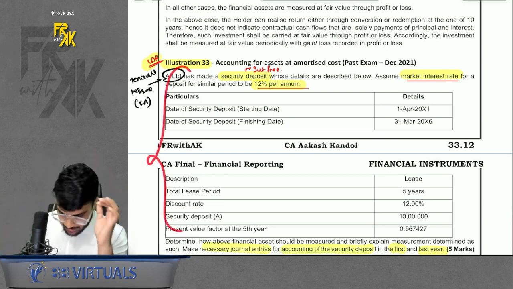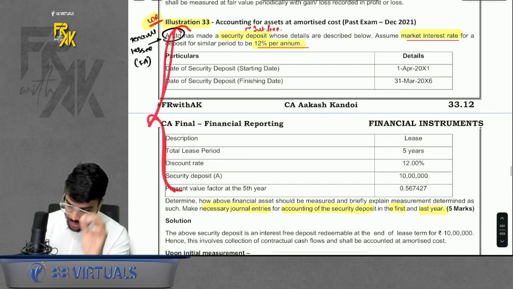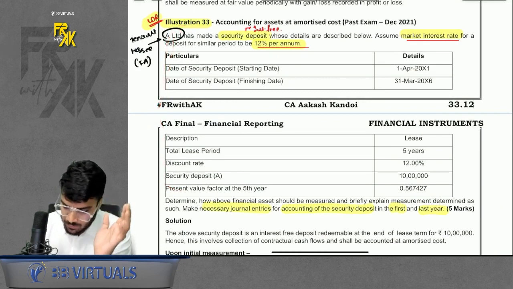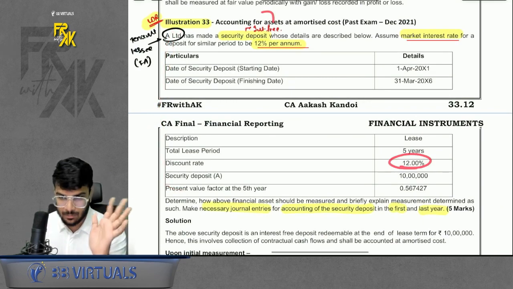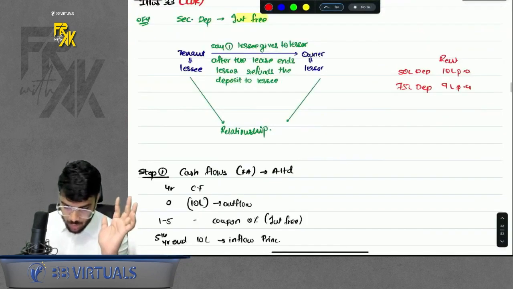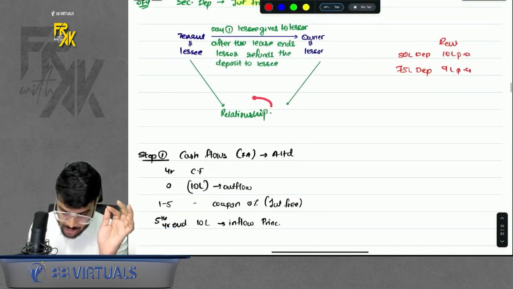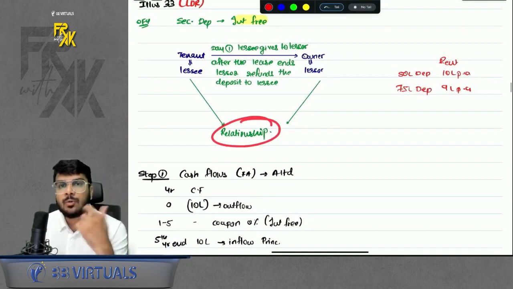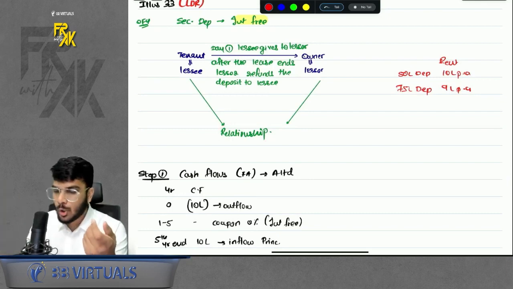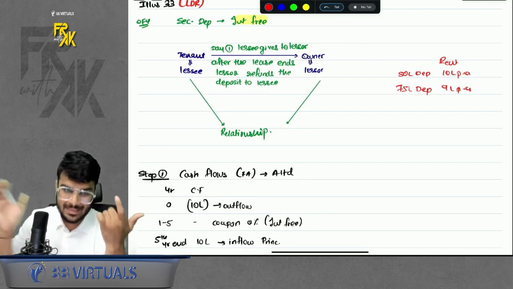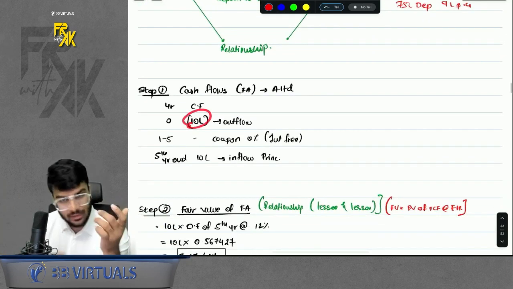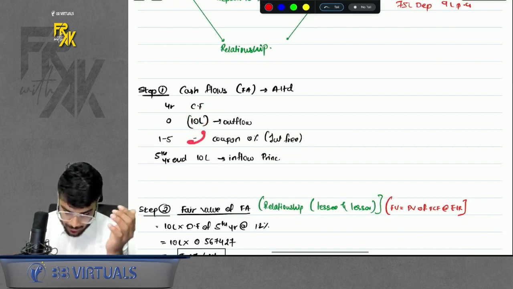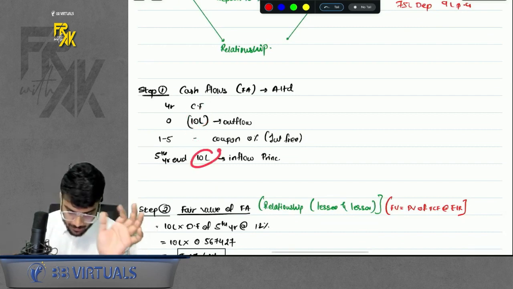Now how to account for this? Just read the question. Okay, so the deposit was interest free, but in the market the rate is 12%. 5 years tenure, simple. How do we solve this? So I already told the relationship is of lessor and lessee. From whose point of view will the question be asked? Mostly the question will be asked from the point of view of the lessee, right? So for the lessee, on day one he will give the deposit, an outflow. Over the period he will not receive any coupon, he will only receive the principal back.